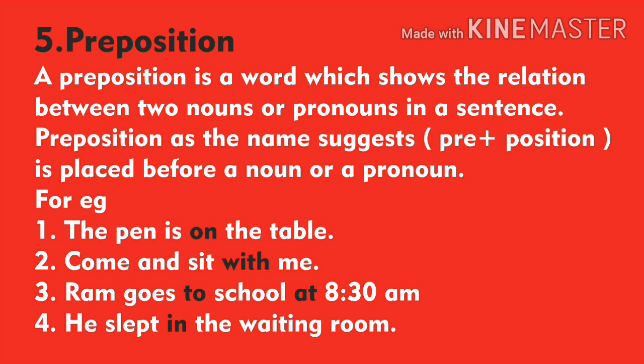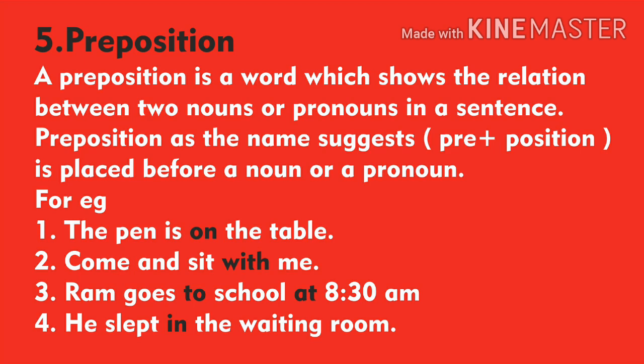So the fifth part of speech is preposition. A preposition is a word which shows the relation between two nouns or pronouns in a sentence. Preposition, as the name suggests, pre plus position, is placed before a noun or a pronoun. For example, the pen is on the table. So, where is the pen? On the table. So, on is the preposition.